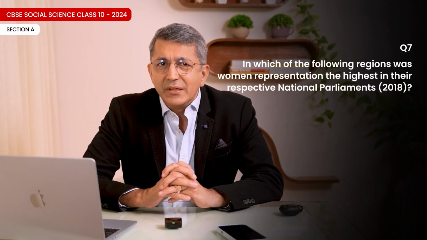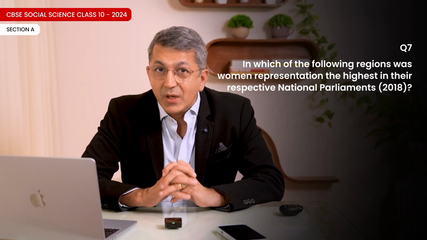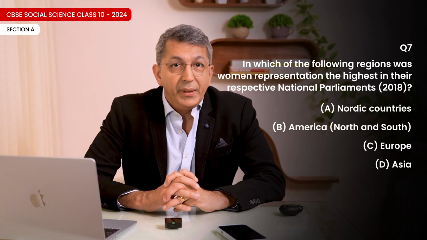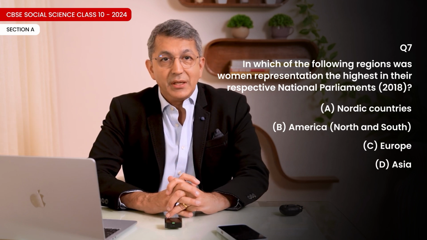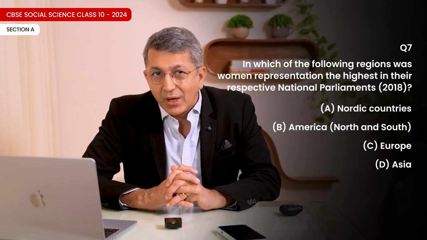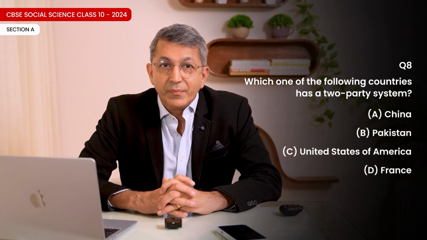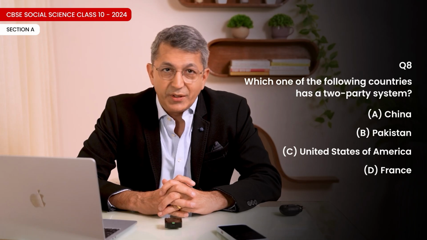Question 7. In which of the following regions was women representation the highest in their respective national parliaments in 2018? A. Nordic countries. B. America, North and South. C. Europe. D. Asia. The correct answer is option A. Nordic countries. Question 8. Which of the following countries has a two-party system? A. China. B. Pakistan. C. United States of America. D. France. Correct option? Option C.